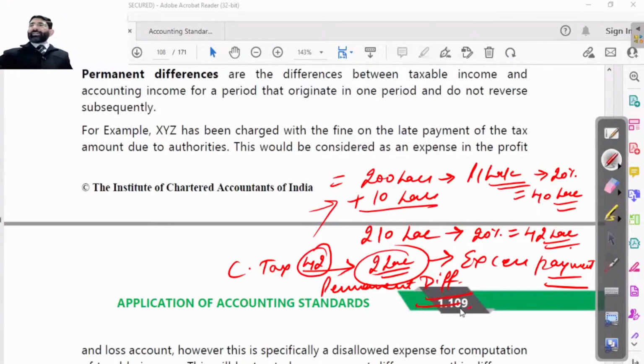Let's talk about illustration number 2, which will help us to understand each and everything. Go for illustration number 2. This is clear now?